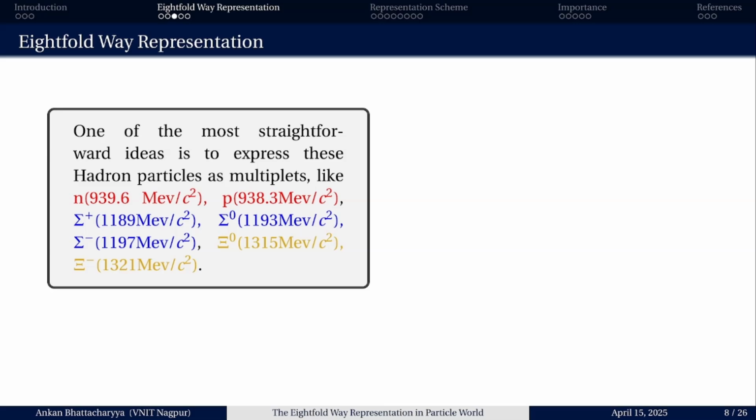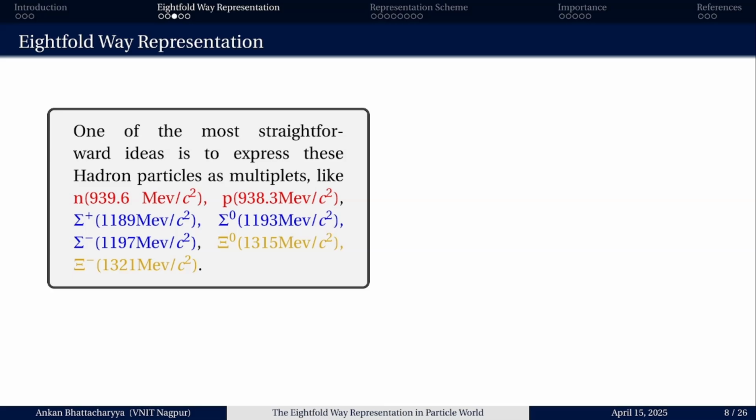Next is sigma plus, sigma 0, sigma minus. In a similar way, they have more or less equal masses, that is 1189, 1193 and 1197 MeV per c square respectively. So they form a triplet. That is, the isospin is conserved. Its isospin is 1, so its multiplicity is 2I plus 1, which is 3. So they form a triplet.